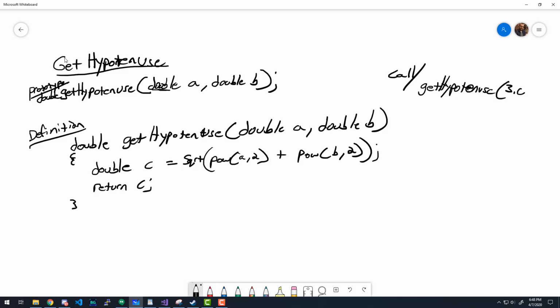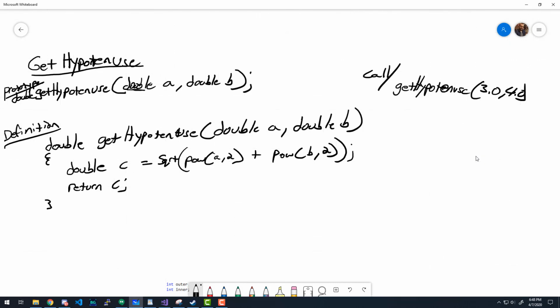So we can do 3.0, 4.0, and our response back from this should be 5.0, right? Yep. So if you ever see this, remember, if you're calling a function, you have the open and close parentheses. If we wanted to call this and store this somewhere, we would need a double.